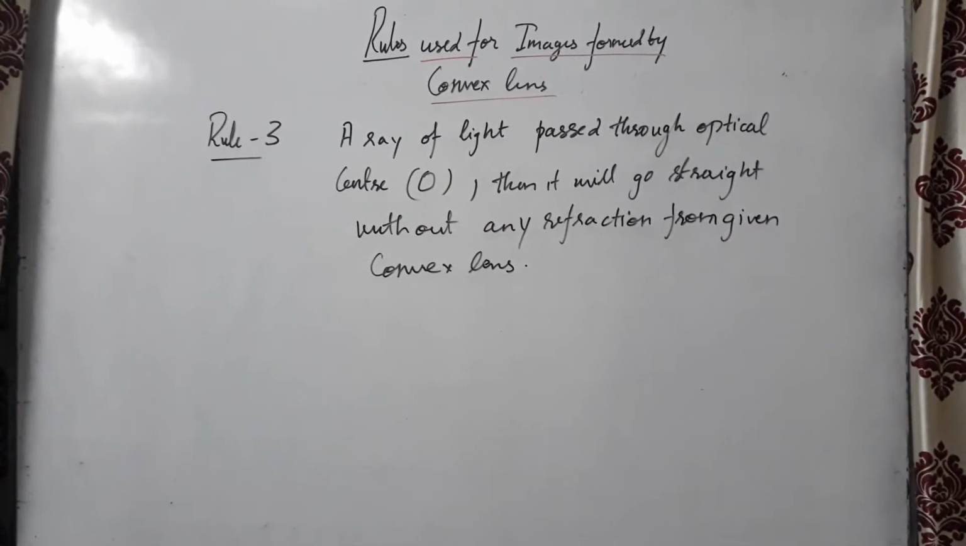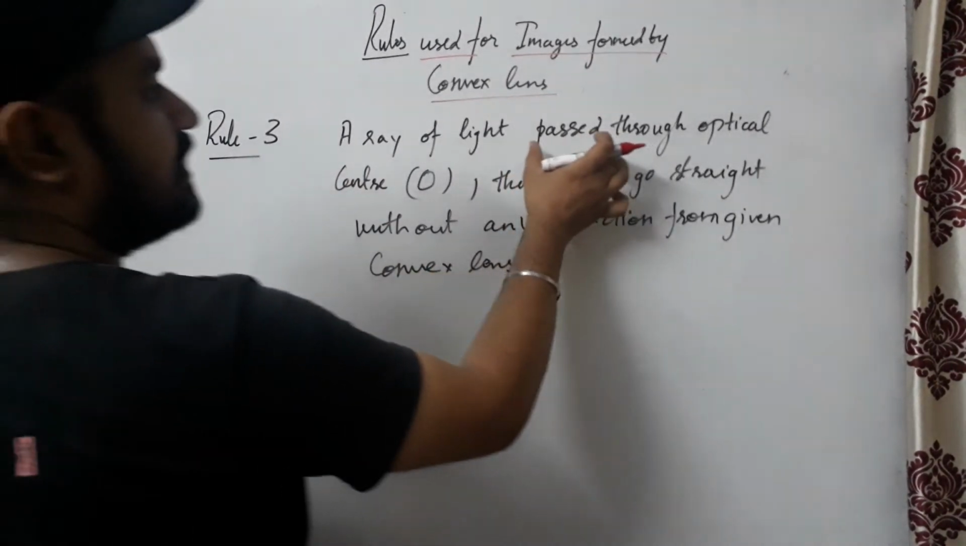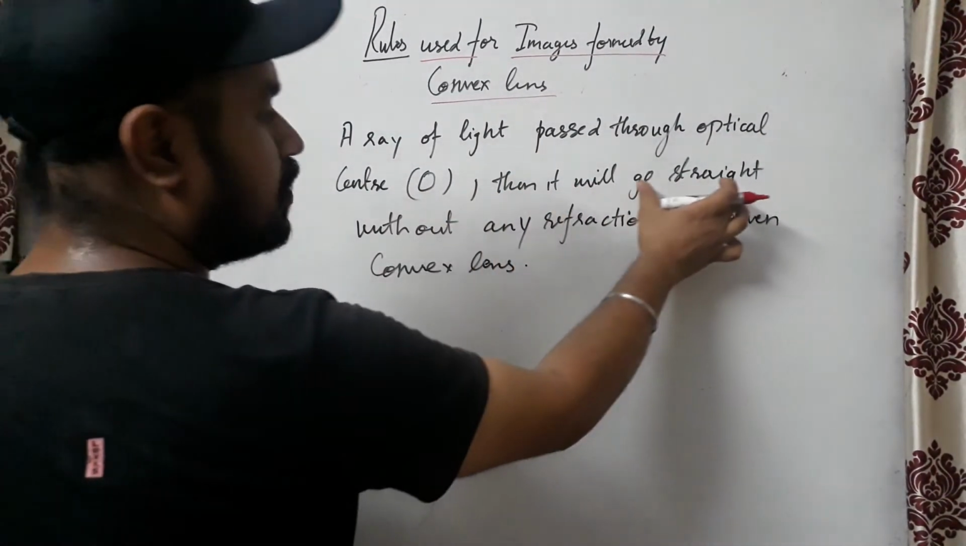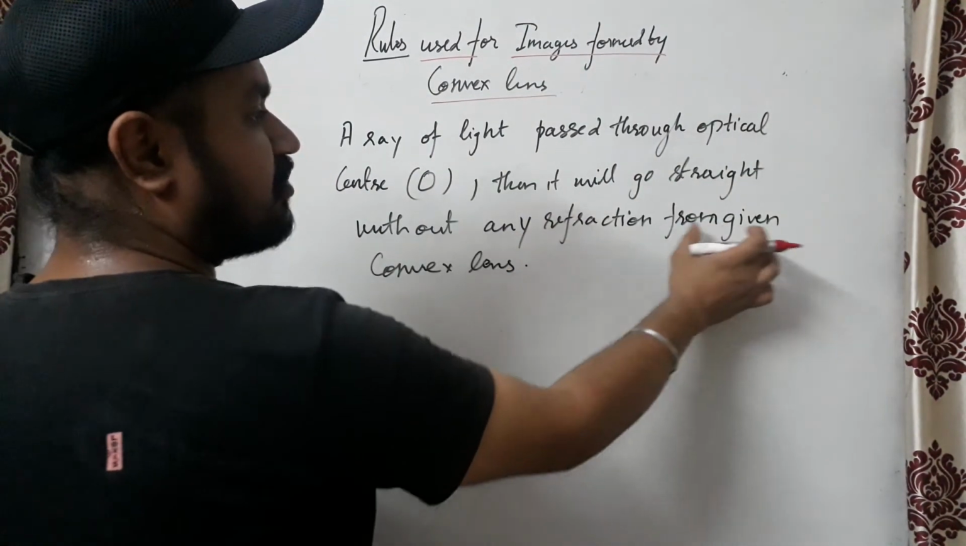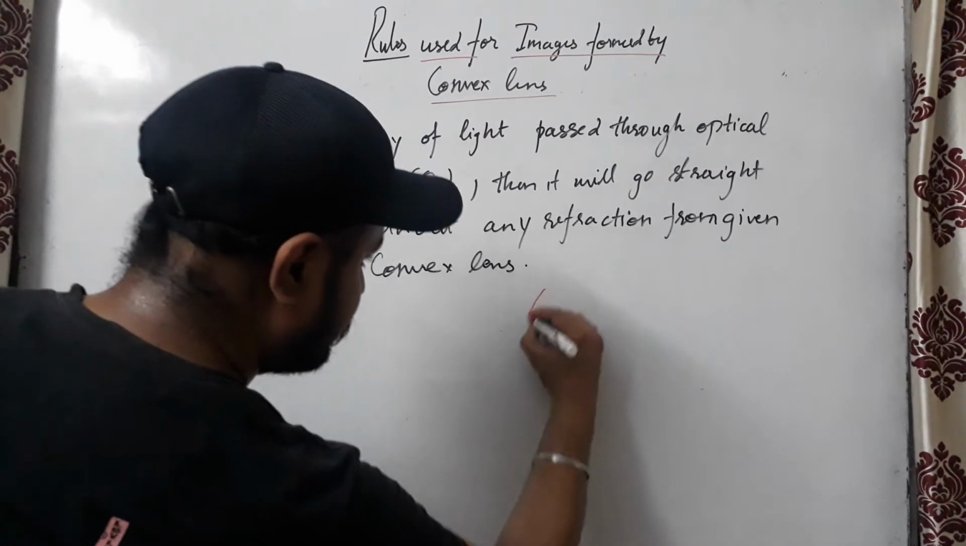Now we are into rule number 3. Rule number 3 says if a ray of light passes through the optical center of the given lens, then it will go straight without any refraction from the given convex lens. Rule number 3 is like this.